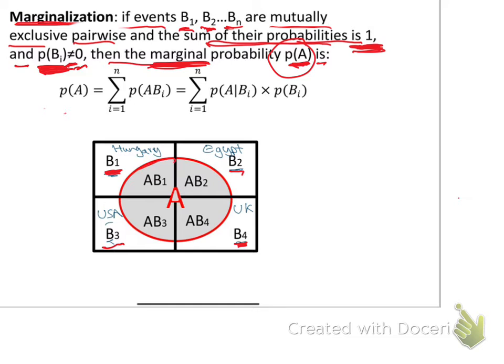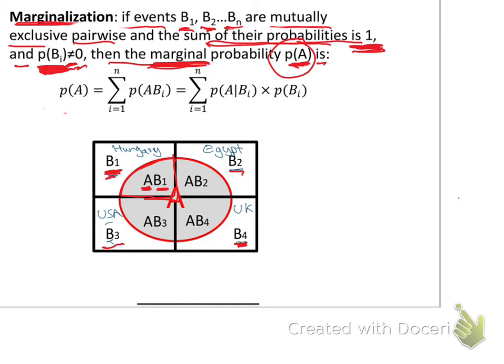So here, this is the probability of the disease A happening in Hungary, in B1. And this circle is the probability of the disease A happening in B1, which is Hungary.